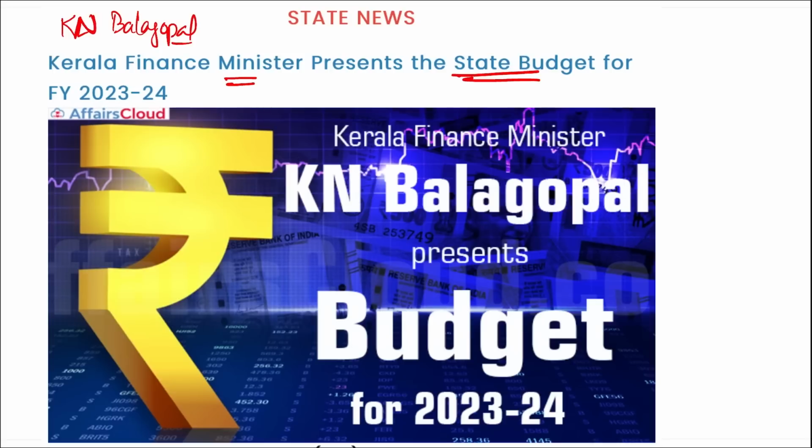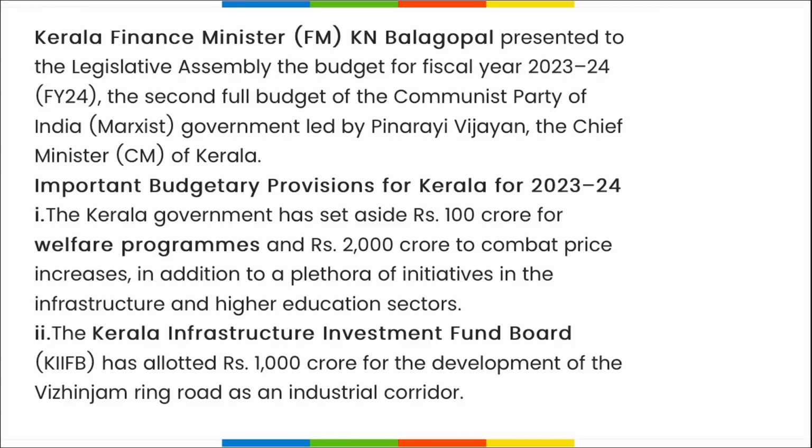All right, there are some important points that you need to remember from this budget. First, the Kerala government has set aside 100 crore rupees for welfare programs and 2000 crore rupees to combat price increases, that is inflation. Then in addition, a plethora of initiatives in the infrastructure and higher education sector will be invested upon.